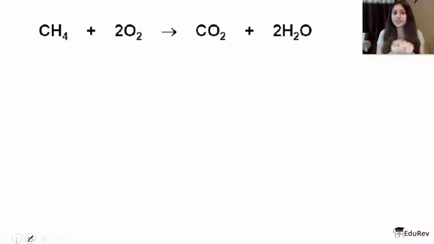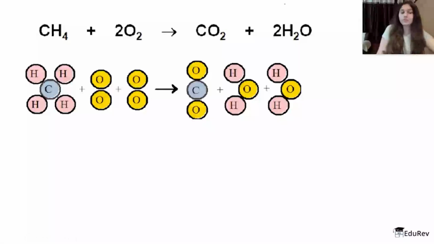In the reaction which you see on your screen, which is a very simple reaction, on the right hand side you see 4 oxygen atoms, 1, 2, 3, 4. After the reaction you would expect 4 oxygen atoms to be present, which is right. Again, on the left hand side you see 4 hydrogen atoms, 1, 2, 3, 4, and on the right hand side you see exactly the same, 1, 2, 3, 4.